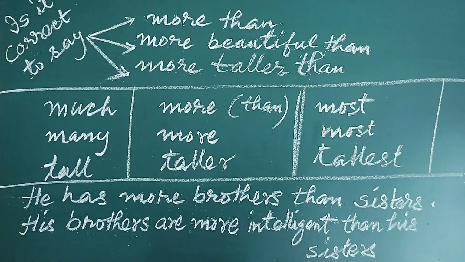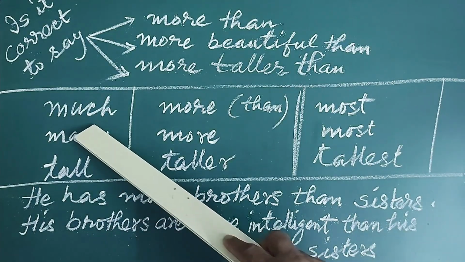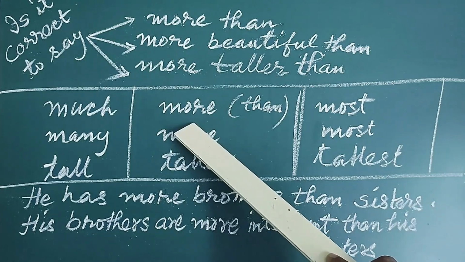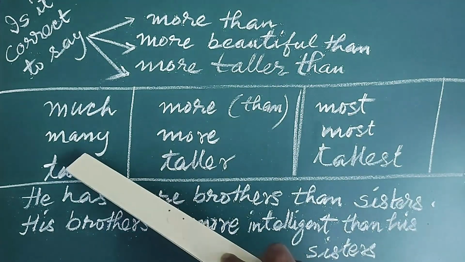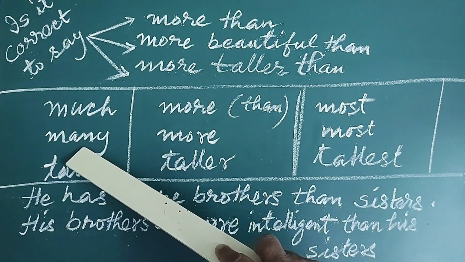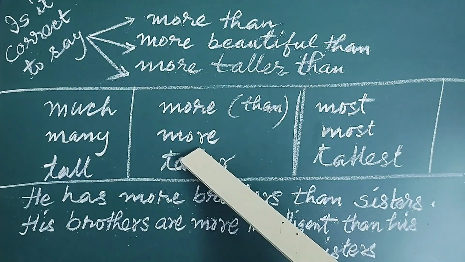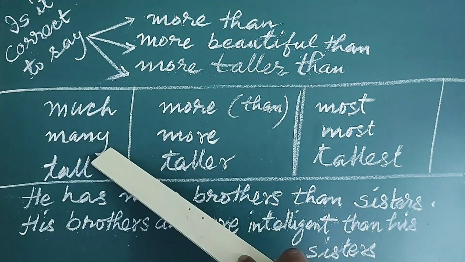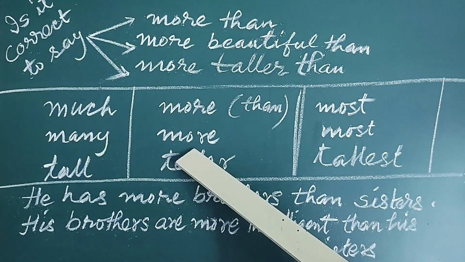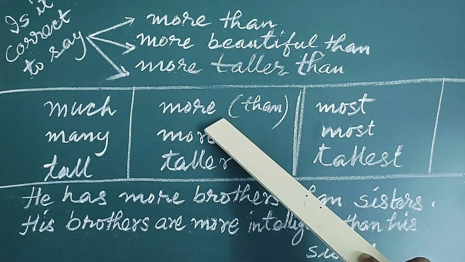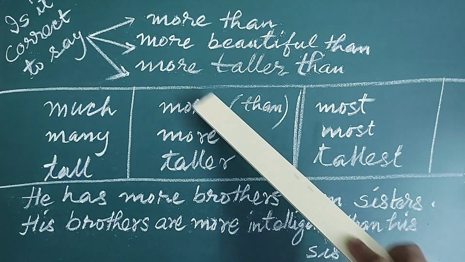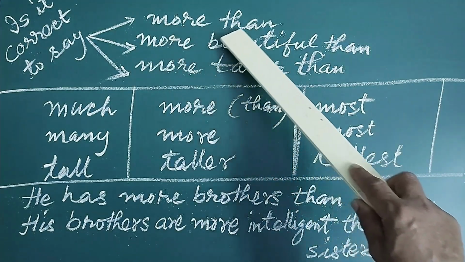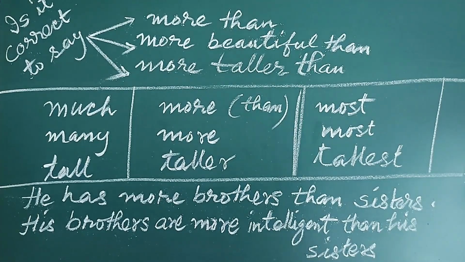Now let us see, there is an adjective which is called much. It has more in the comparative degree. More is the comparative degree of much and most is the superlative degree. There is an adjective which is called many. Again, more is the comparative degree of many. That means much and many both have more as comparative degree, and we use than with more, and most is the superlative degree. Now let us go to the first expression, more than. So is it correct or not? In this way we can say that this expression is correct.